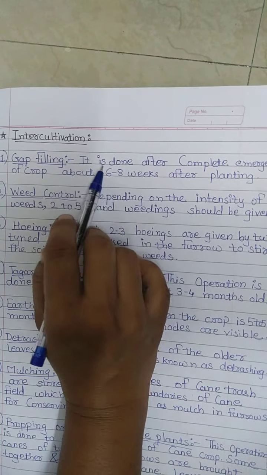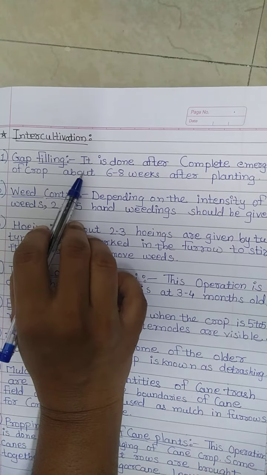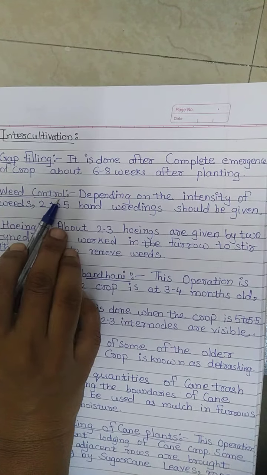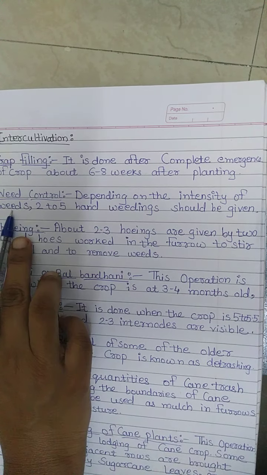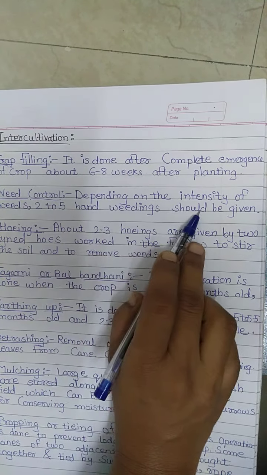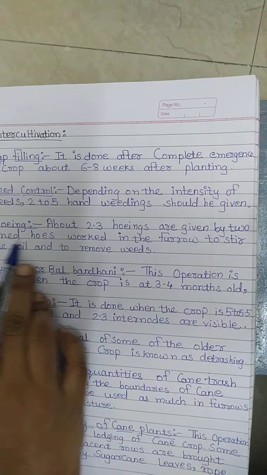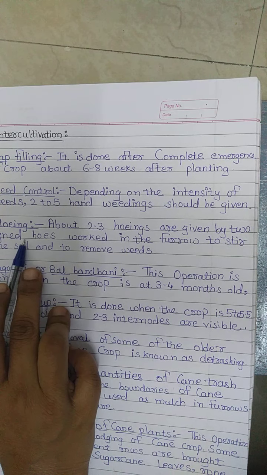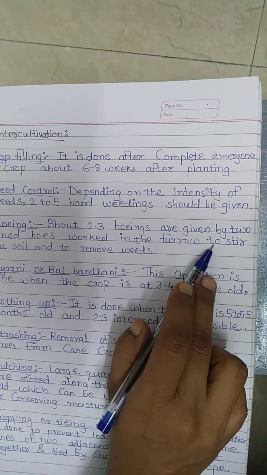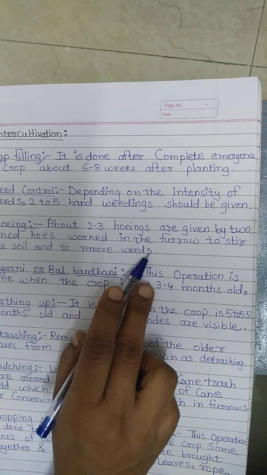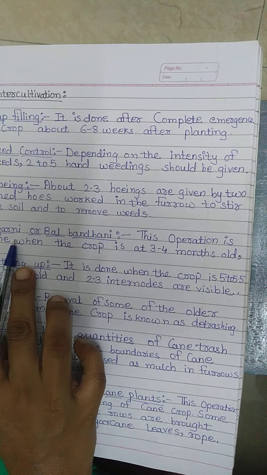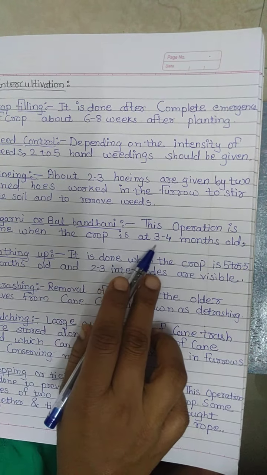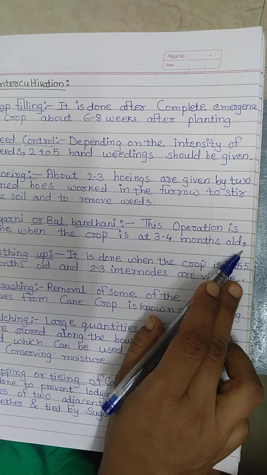Gap filling is done after complete emergence of crop, about 6 to 8 weeks after planting. Weed control: depending on the intensity of weeds, 2 to 5 hand weedings should be given. Hoeing: about 2 to 3 hoeings are given by two tine hoes worked in the furrow to stir the soil and to remove weeds. Tagarni or Bal Bandhani. This operation is done when the crop is 3 to 4 months old.